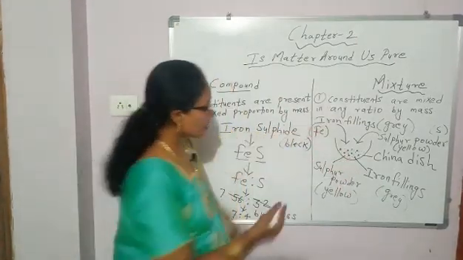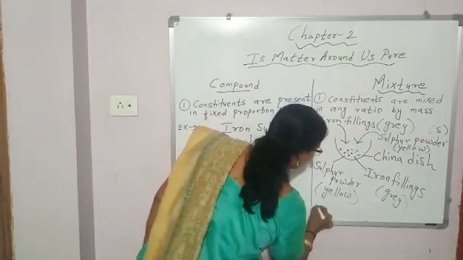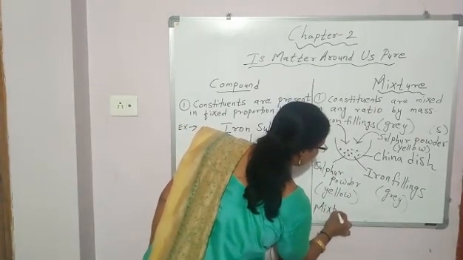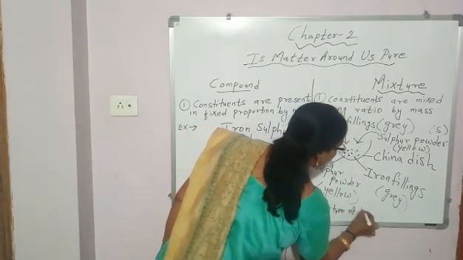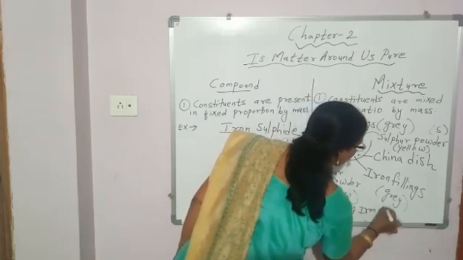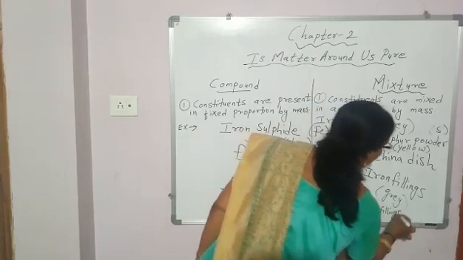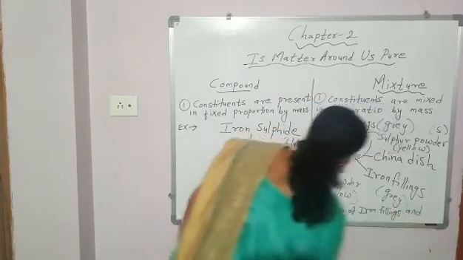So what is your next example? Mixture of iron filings and sulfur powder.